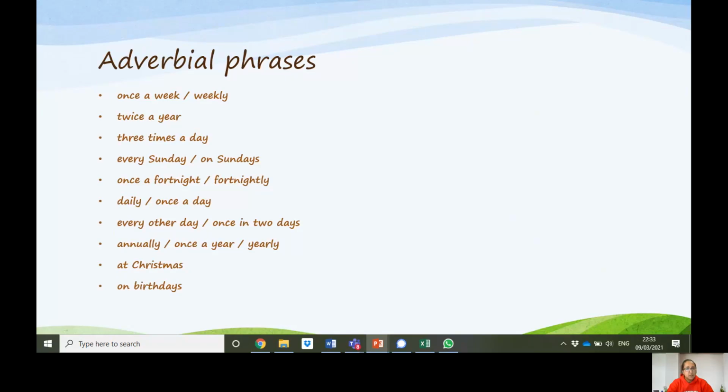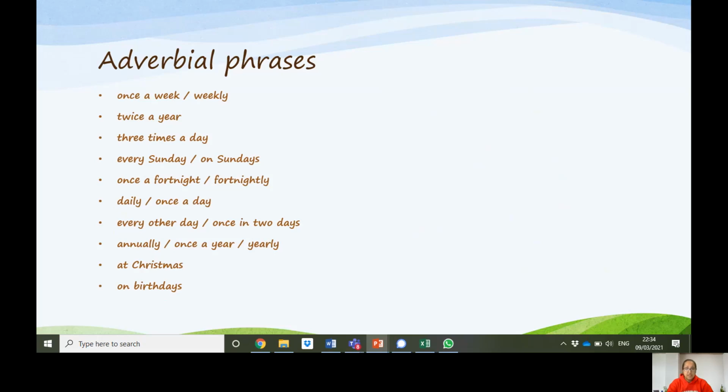Fortnight means 2 weeks. So once a fortnight means once every 2 weeks. Daily or once a day. Every other day or once in 2 days. Annually, once a year, yearly, at Christmas, on birthdays. I'm sure you can think of lots more examples.